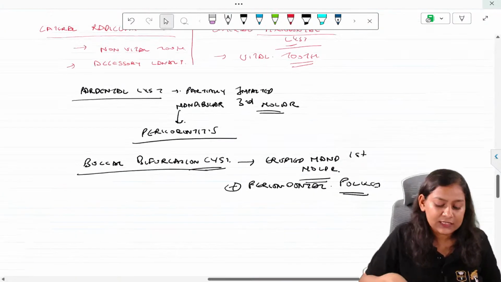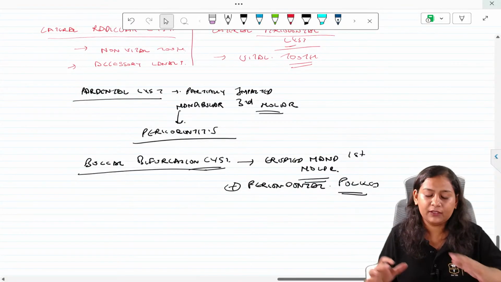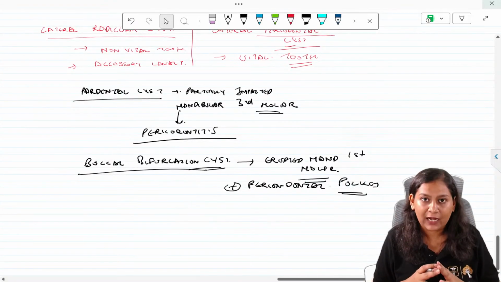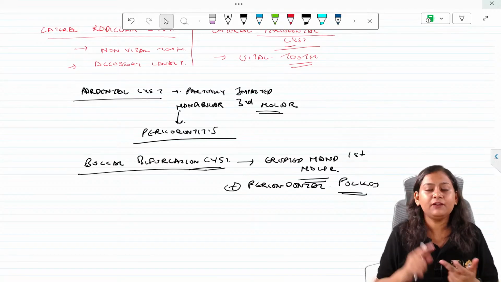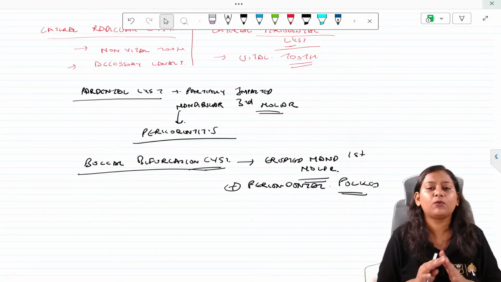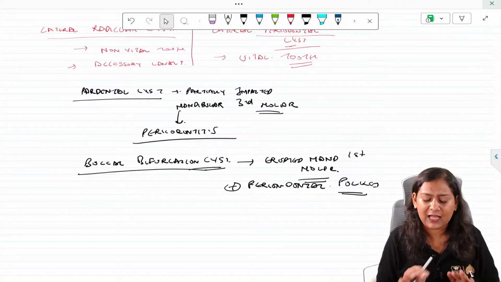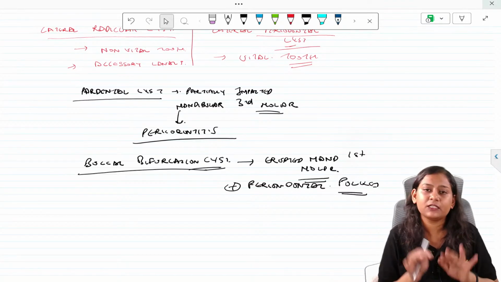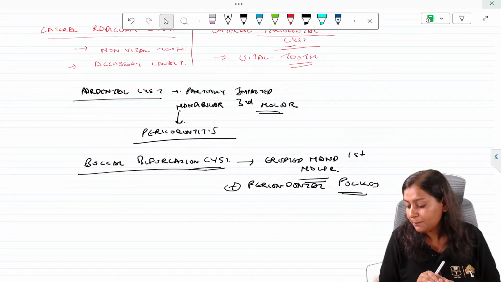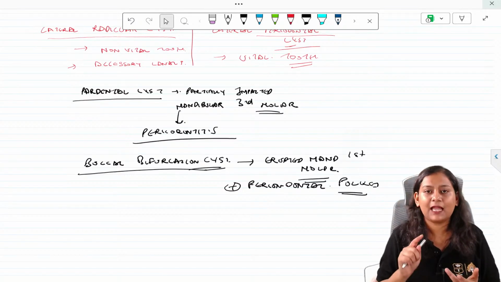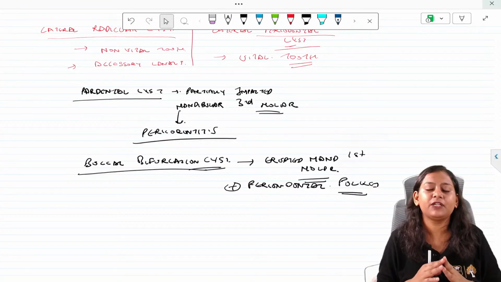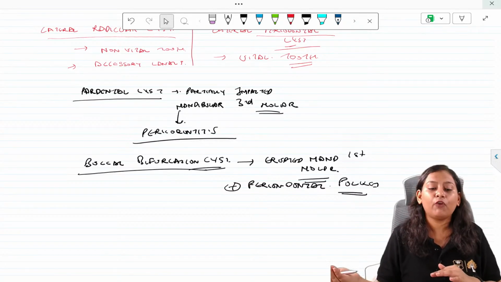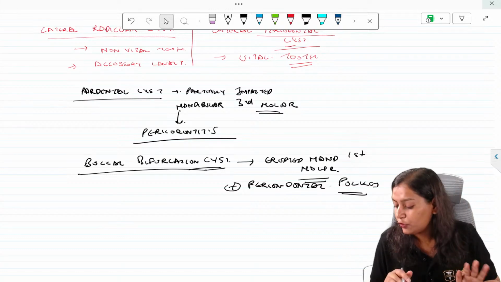So this is the inflammatory collateral cyst, where we have discussed in detail the radicular cyst and inflammatory collateral cyst. This is more than sufficient. Questions have not been asked yet, but you have to know because it is present in the classification. So we have paradental cyst and buccal bifurcation cyst. This finishes your first inflammatory cyst, and then we will move on to the developmental odontogenic cyst.